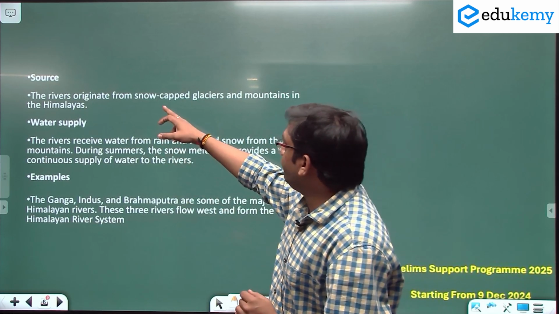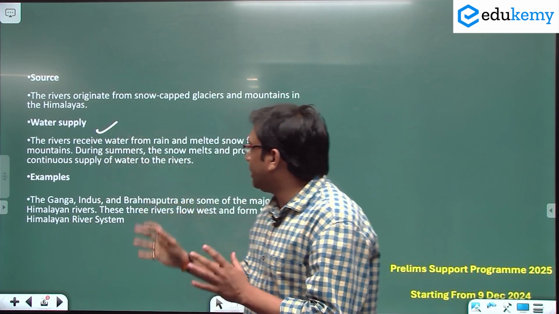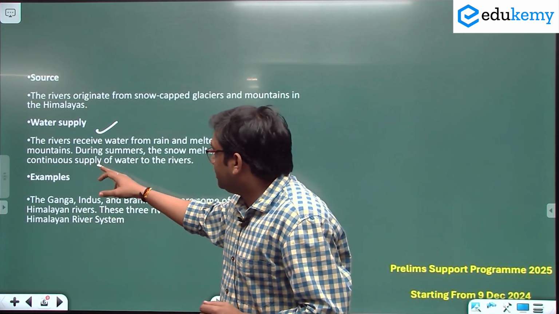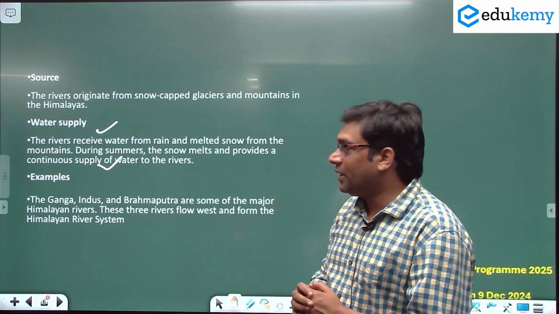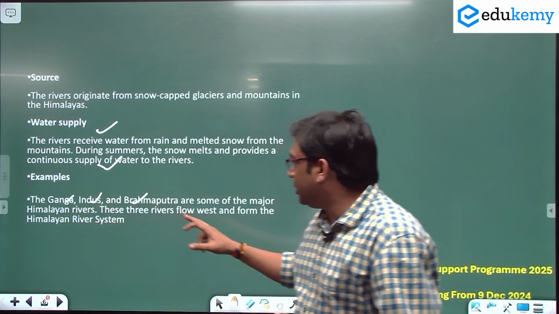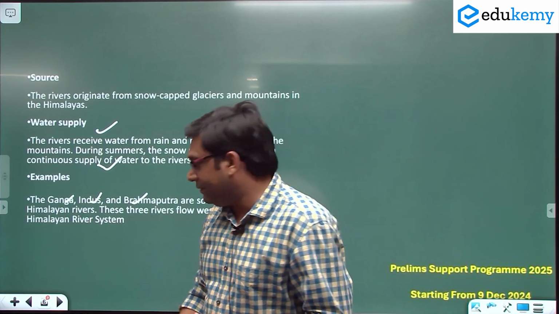So rivers originate from snow-capped glaciers and mountains in the Himalaya. The water supply is from snow, and the second reason is the monsoon. So what are examples of Himalayan rivers? Ganga, Indus, Brahmaputra. These are some examples of Himalayan rivers.